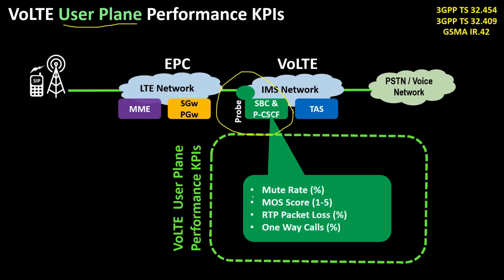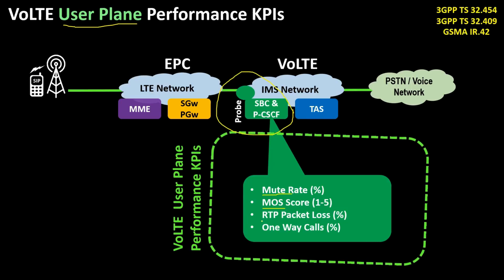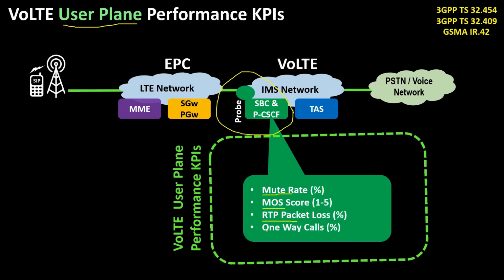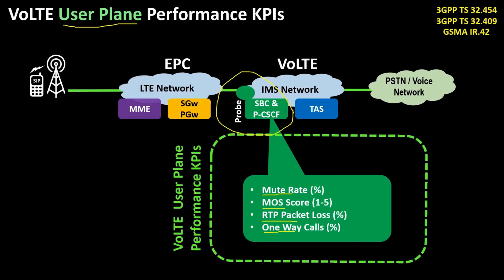The first one is the mute rate. The second one is the MOS score. We also call it as MOS. The third one is the RTP packet loss. The fourth one is one-way calls.